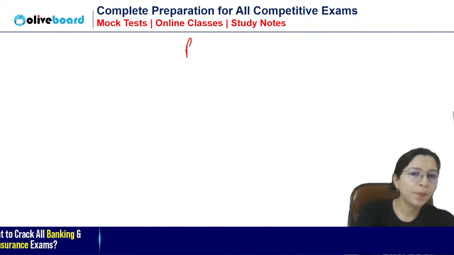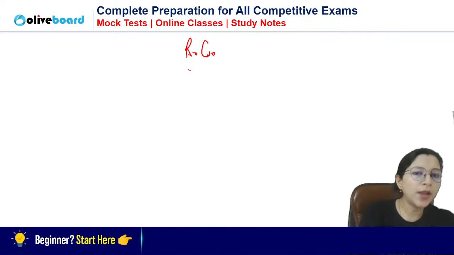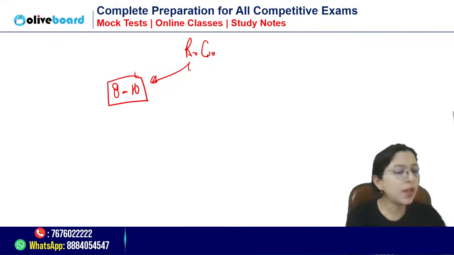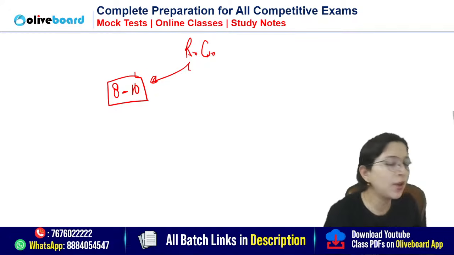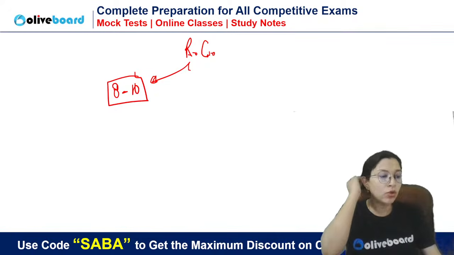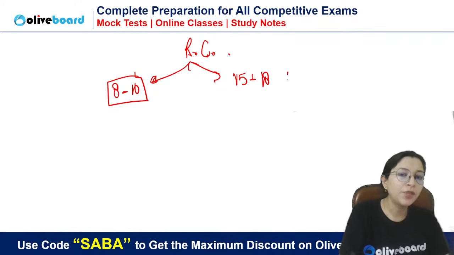Do you agree? The maximum weight any topic carries is RC, right? In pre, whether it is SBI pre or IBPS PO pre, you will get around 8 to 10 questions based on RC. And in mains, out of 40 questions, a minimum of 15 to 18 questions will be based on RC. This I'm talking about the number of questions.